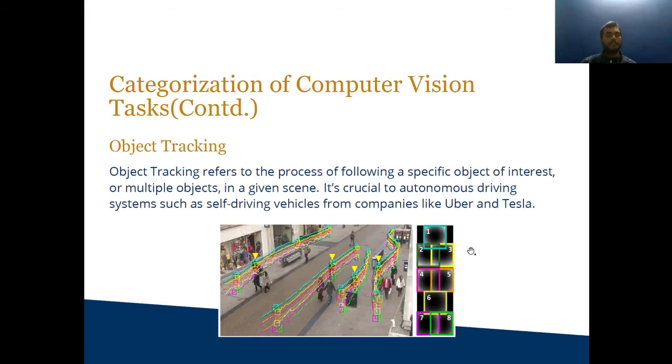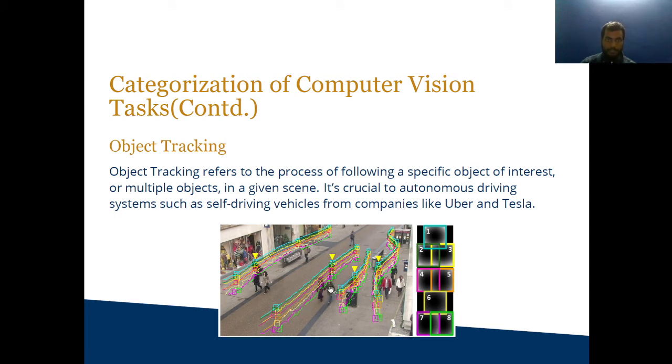Object tracking. Tracking refers to the process of following a specific object of interest or multiple objects in a scene. We have seen in the images that a particular person is following a particular path, and we have determined that he or she will follow that path in the near future.